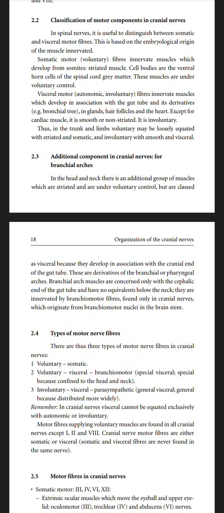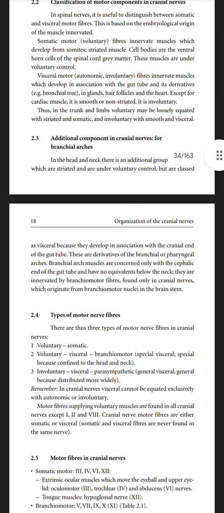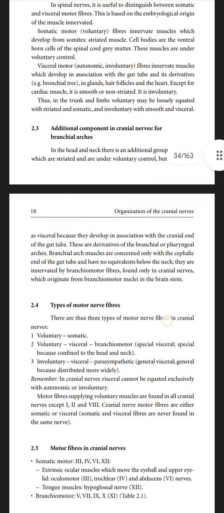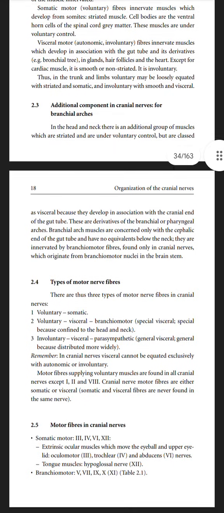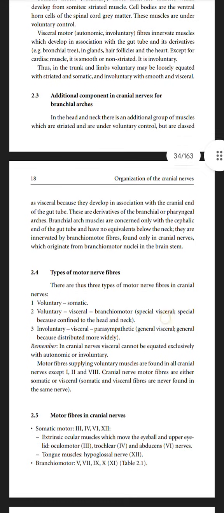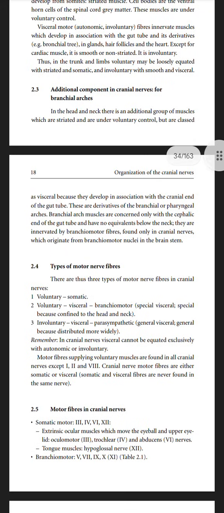Visceral motor fibers innervate muscles which develop in association with the gut tube. Its derivatives include glands, hair follicles, and vessels. Except for cardiac muscle, it is smooth or non-striated, and it is involuntary. Thus, in our trunk and limbs, voluntary may be loosely equated with striated and somatic, and involuntary with smooth and visceral.